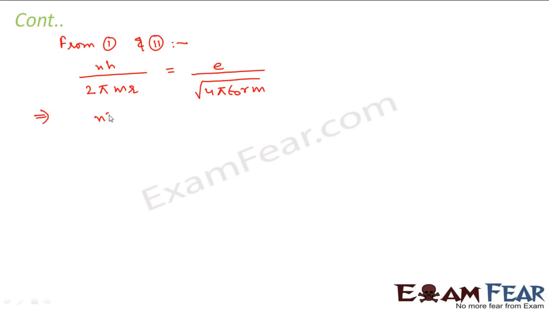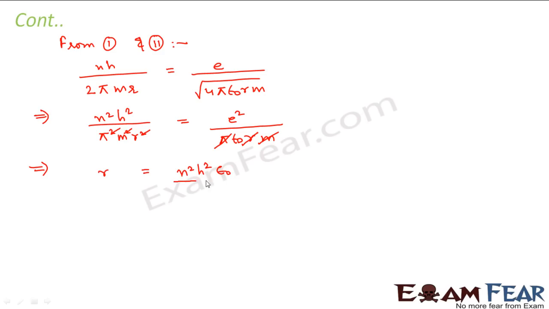So from this we can say n square h square divided by 4 pi square m square r square is equal to e square divided by 4 pi epsilon naught r m. So this m, r, pi will get cancelled. So this square will get cancelled. So from this we get r is equal to n square h square epsilon naught divided by e square pi m. Or we can write it as n square h square epsilon naught divided by pi m e square.